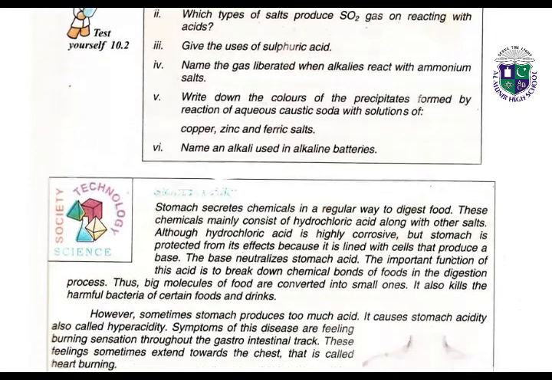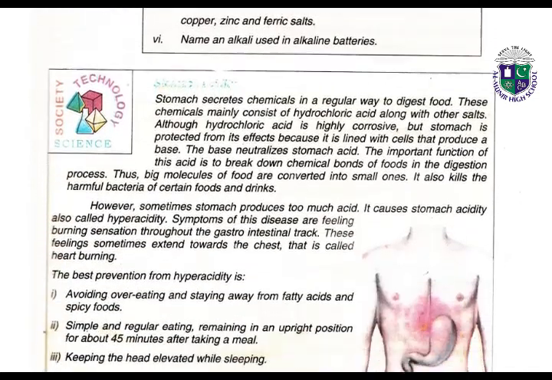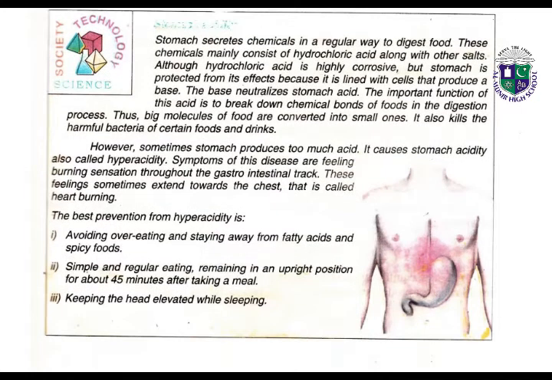Next we have the important concept of how the stomach secretes chemicals in a regular way. We know that our stomach also secretes some chemicals and acid. These chemicals mainly consist of hydrochloric acid along with other salts. Although hydrochloric acid is highly corrosive, the stomach is protected from its effects because it is lined with cells that produce a base. The base neutralizes stomach acid.